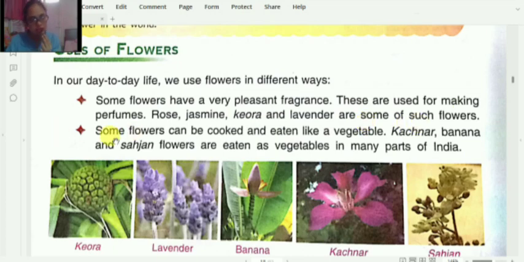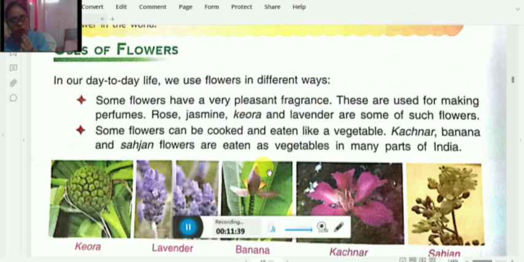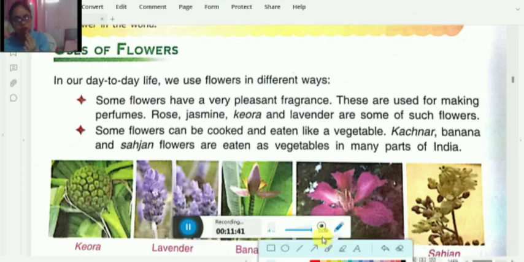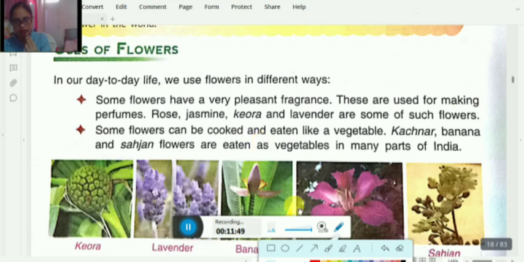Now next, some flowers can be cooked and eaten like a vegetable. Children, yes, this is a well-known fact, and I hope in your kitchen your mama also cooks a flower as a vegetable. Now let's know which are those flowers which are eaten as vegetables.